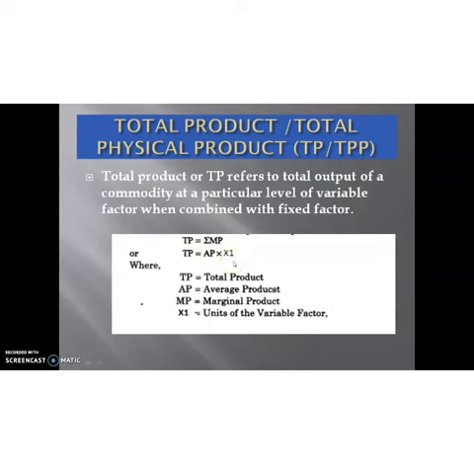Okay. Here we have taken X1 as the variable factor or variable input. So here TP is the total product, AP is the average product, and MP is the marginal product. X1 is the unit of the variable factor. Okay. So TP is the total output of a firm.